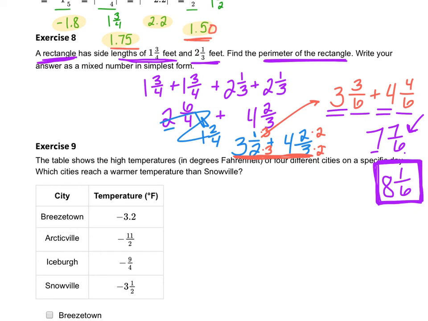So the perimeter here is going to be 8 and 1/6, and I do have to label it. And they're talking about feet. So altogether, my perimeter is going to be 8 and 1/6 feet. Go ahead and include that label on your work paper.